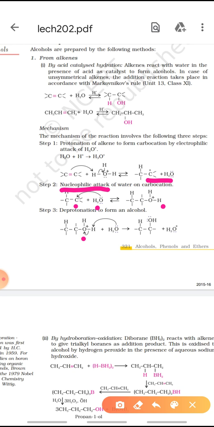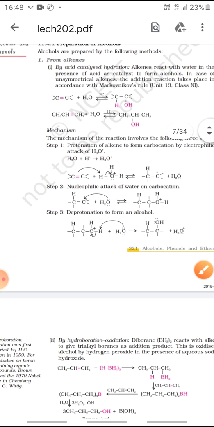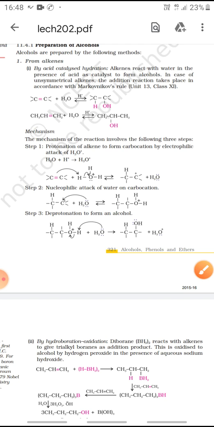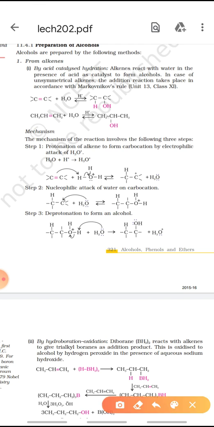That means the H3O positive has to come out as it was added. So, the electron pair shared between oxygen and hydrogen here goes back to oxygen and H comes out and reacts with this water and forms H3O positive, and the resultant compound, that is an alcohol, is formed. Children, do prepare the mechanism for this reaction very properly.